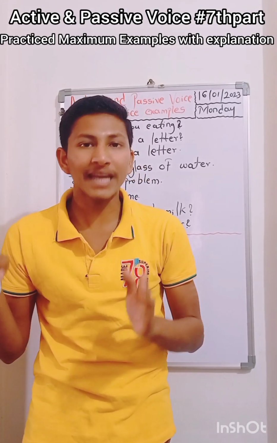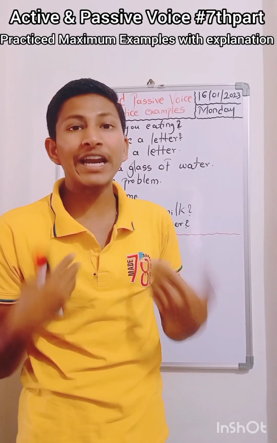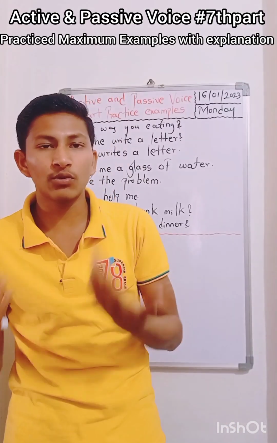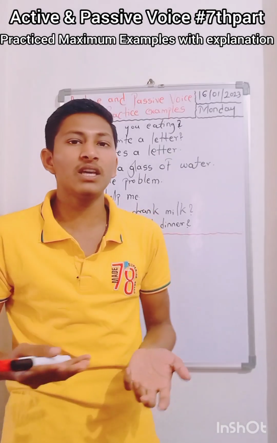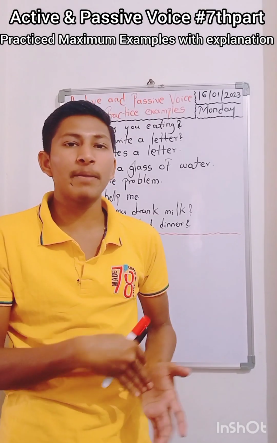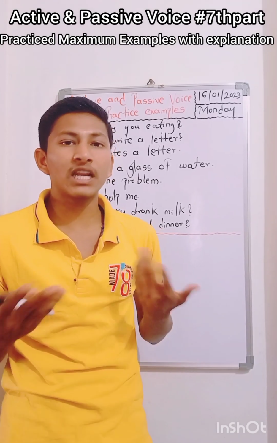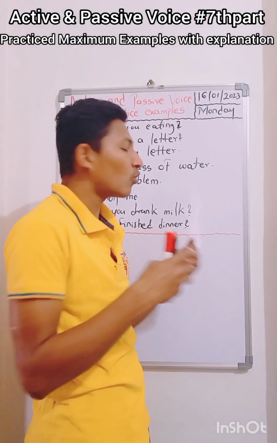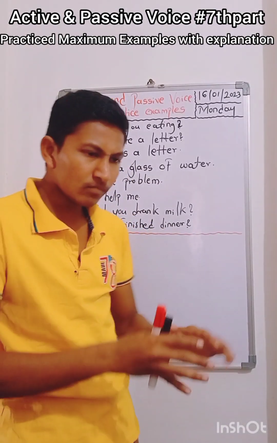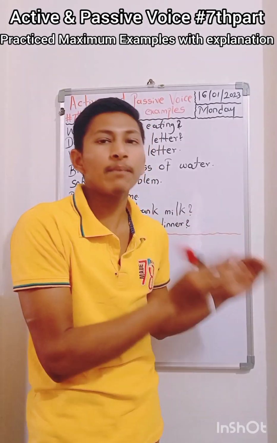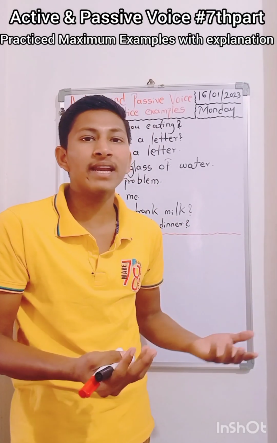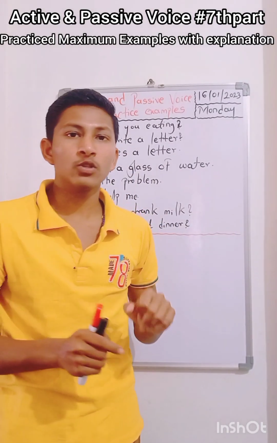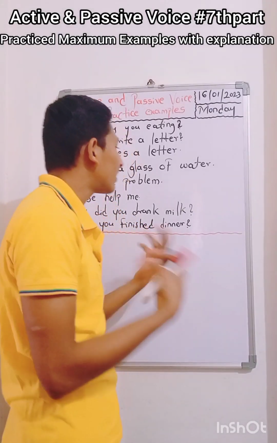There are so many types in active and passive voice, like if the active voice is interrogative, if the active voice is WH type, or if the active voice is imperative, requested, commanded and advised. What rules are required to transform from active to passive, because rules differ from one to another. If an interrogative WH type of sentence in active voice requires a certain rule, that differs from the yes-no type. Keeping those rules in my mind, I will transform active to passive.